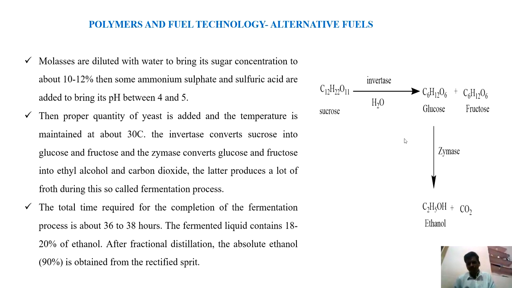We get 90% ethanol after 36 to 38 hours of the process. This whole reaction is called fermentation, and it takes place over a duration of 36 to 38 hours. During this fermentation, the overall mixture contains 20% ethanol. After fractional distillation, that means after purification, we get absolute ethanol.